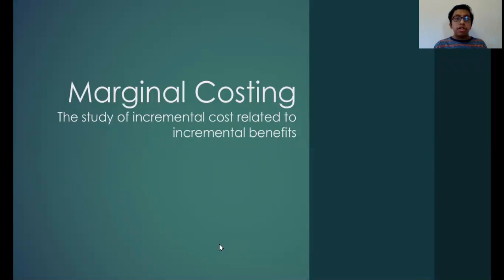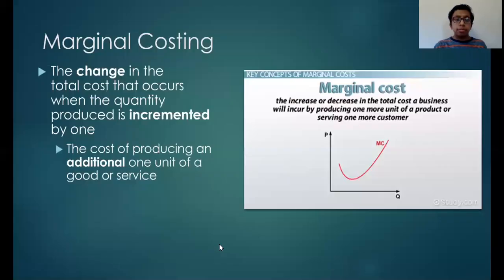So now we'll shift gears a little bit and talk about marginal costing. Marginal costing is a study of incremental costs related to incremental benefits. Marginal costing is the change in the total cost that occurs when the quantity produced is incremented by 1. In other words, marginal costing is the cost of producing an additional 1 unit of a good or service.